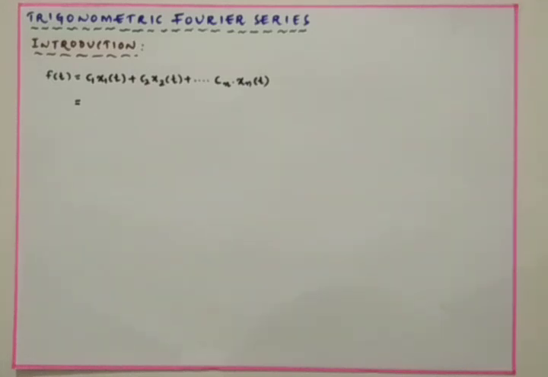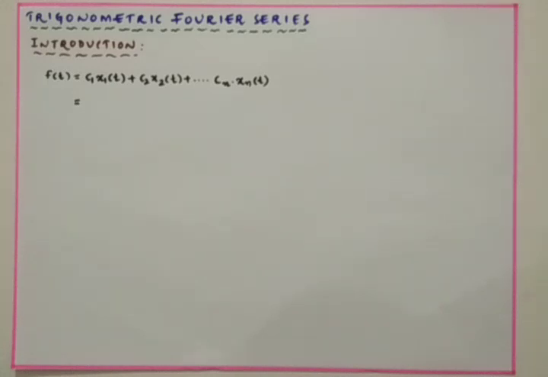In this class, I am going to talk about a very important topic, that is trigonometric Fourier series. From this topic, we can expect one long answer question directly in the external examination, that is the university examination.